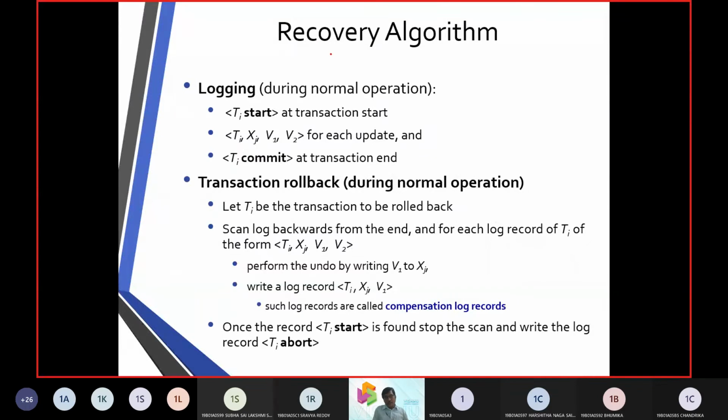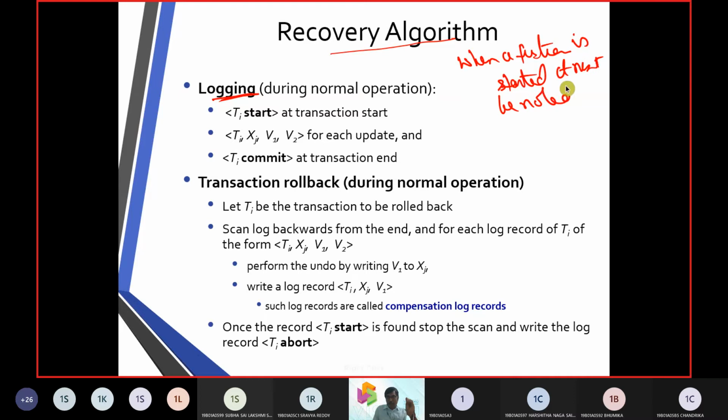Next comes the recovery algorithm. In the recovery algorithm, we are going to have logging. Whenever a transaction is started, it must be noted.